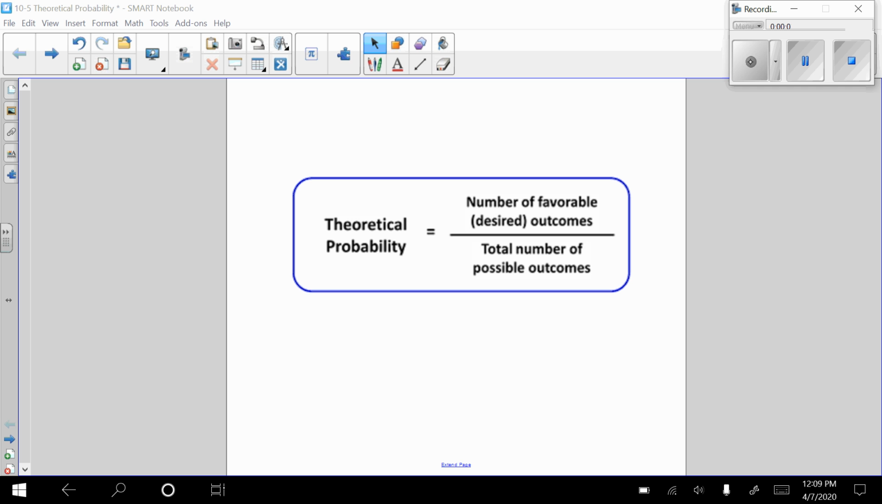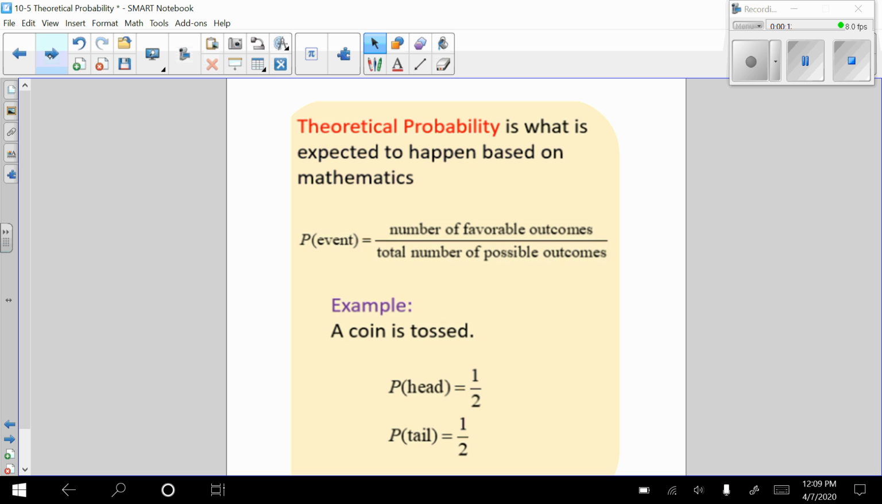Talking about theoretical probability. Theoretical probability is the number of favorable outcomes, or the desired outcomes, over the total possible number of outcomes. So what exactly that is, it is what you would expect to happen. For instance, if I had a coin and I flipped the coin, I would expect half of the time the coin to land on heads and half of the time the coin to land on tails.